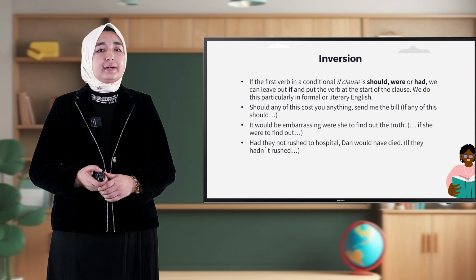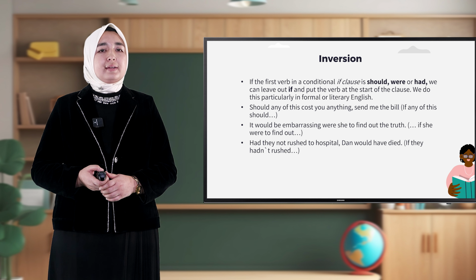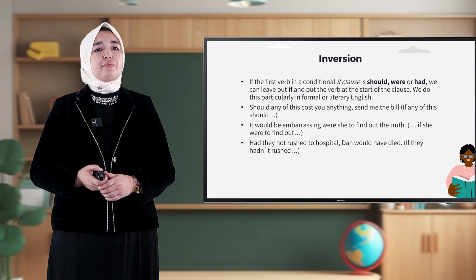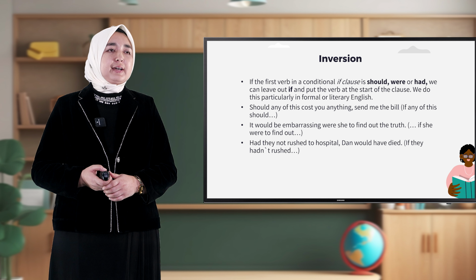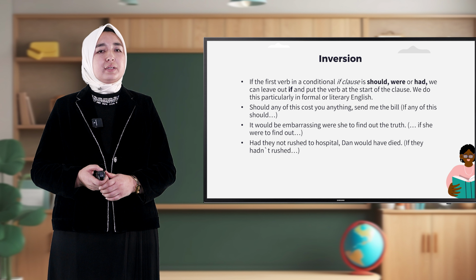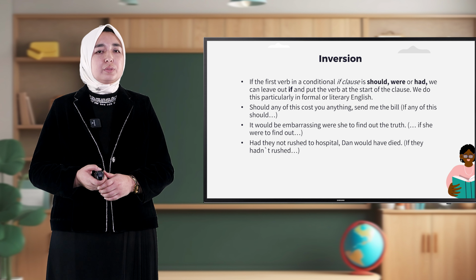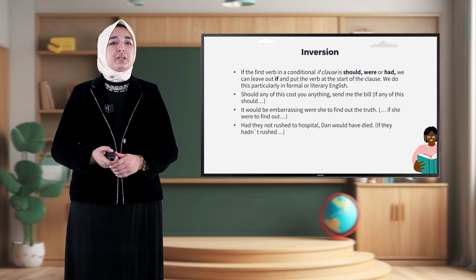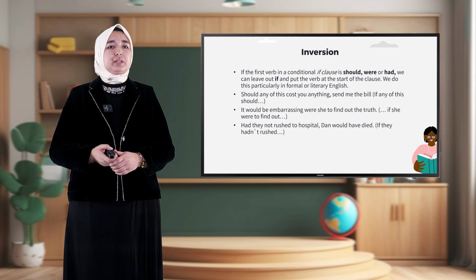It would be embarrassing were she to find out the truth. If she were to find out is inverted here. And the third example: had they not rushed to hospital, they would have died. If they hadn't rushed, here. This is inversion for conditionals.